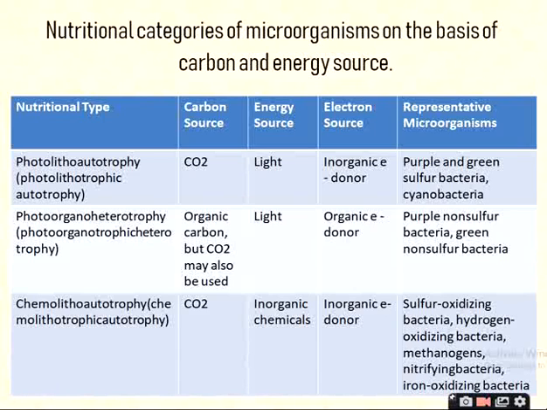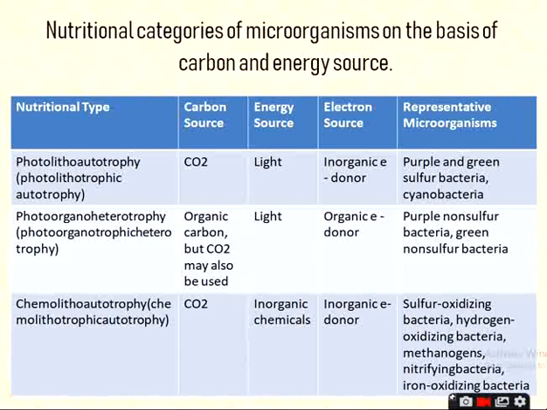Okay. Now next class, that is the chemolithoautotrophs. Chemo, that means here chemical compounds. Litho, that means rock eater, that means they acquire electrons from inorganic compounds. Auto, that means which use CO2 as a sole source of carbon. Is it okay? Chemolithoautotrophy, that means source of carbon is CO2, source of energy inorganic chemicals, and source of electron, that is the